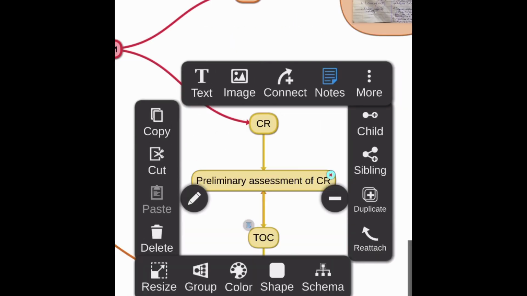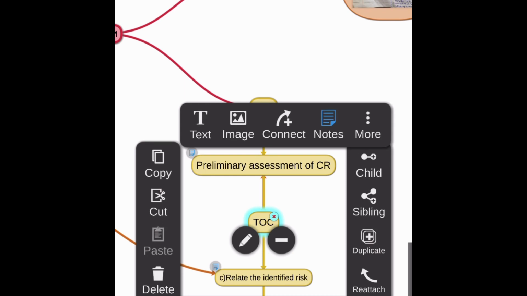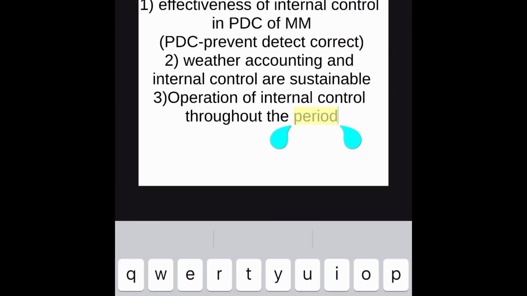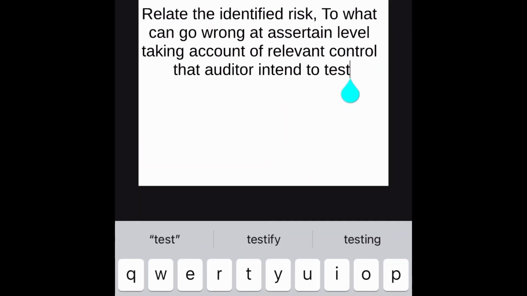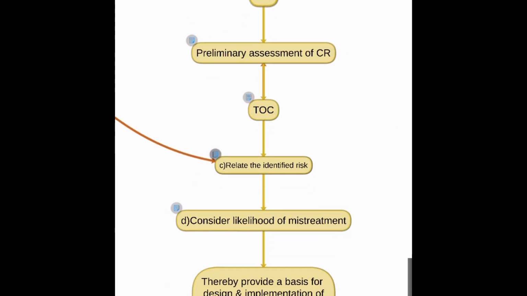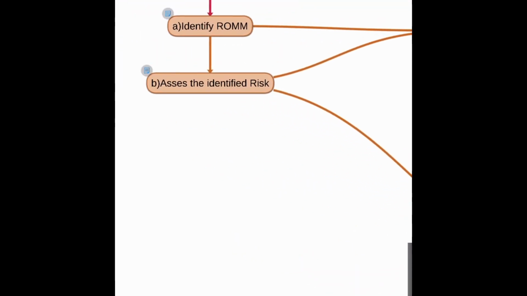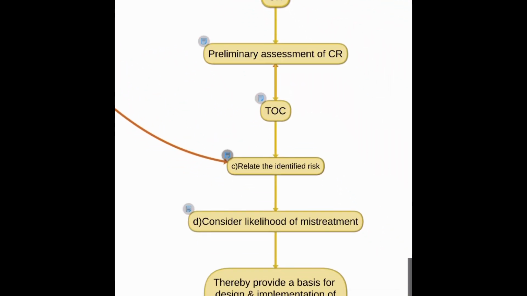Then we need to understand inherent risk and internal control. After understanding the internal control, we need to test whether the control is effective or not, whether it is effective, sustainable, and operates throughout the period. After getting comfort on test of control, we need to relate the identified risk to what can go wrong at assertion level, taking account of relevant controls that the auditor intends to test. So the process is like this, and after that we need to consider likelihood of misstatement.